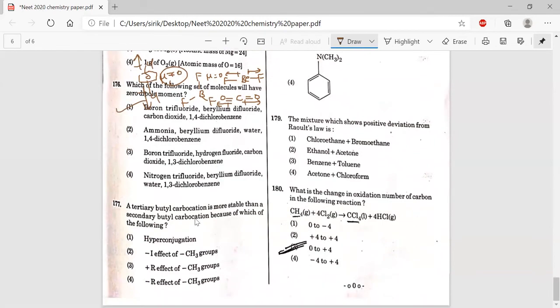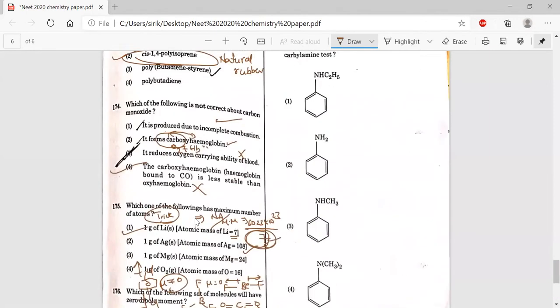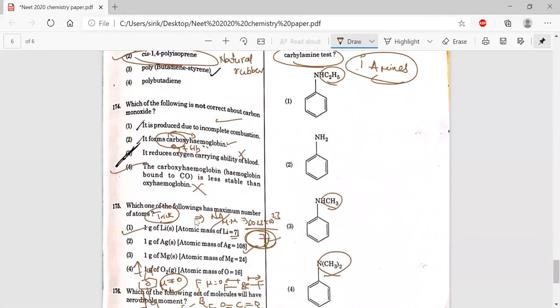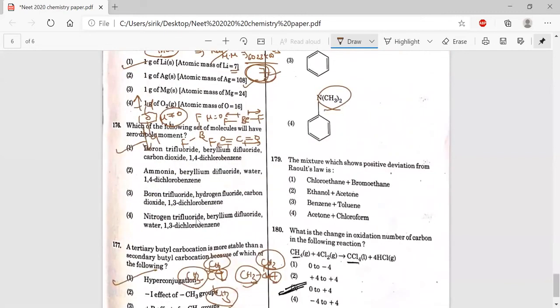And a tertiary butyl carbocation is more stable than a secondary butyl carbocation. Just draw the structure: tertiary butyl carbocation, this one, and in secondary butyl, around the carbocation only 2 groups are there. In tertiary, 9 alpha hydrogens are present, and in this case only 6. The more the number of alpha hydrogens, the more the hyperconjugation. And next question, the carbylamine test is given only by primary amines. Around nitrogen, if any group is there, then it becomes a secondary amine. These are secondary amines and this is a tertiary amine, but only primary amines give and form isocyanides.